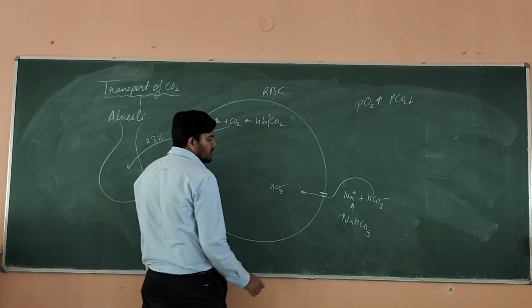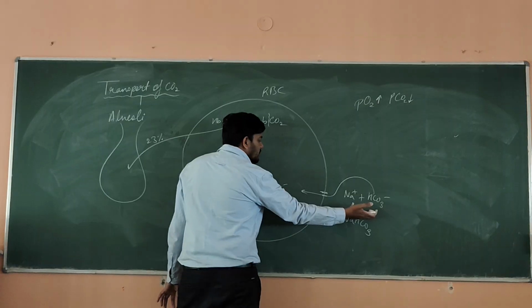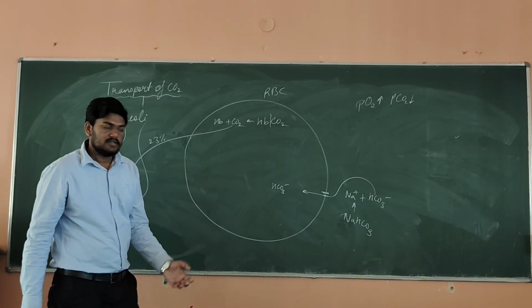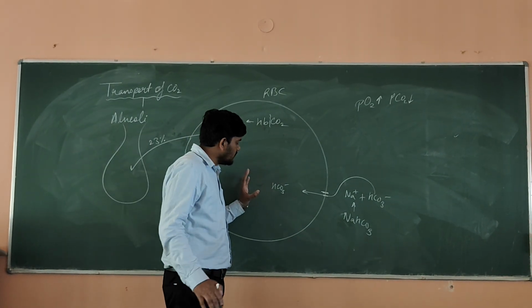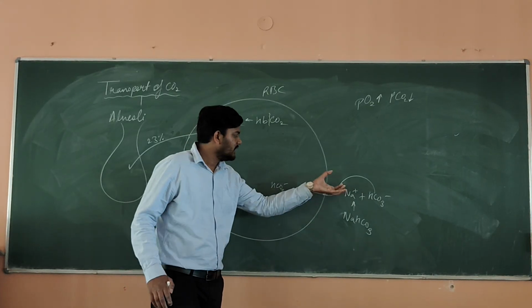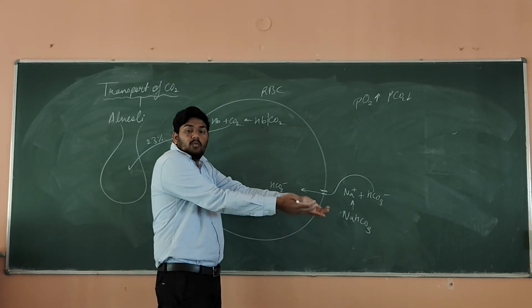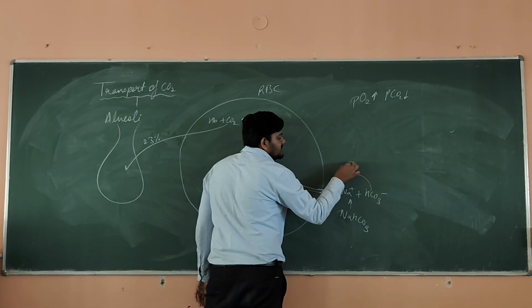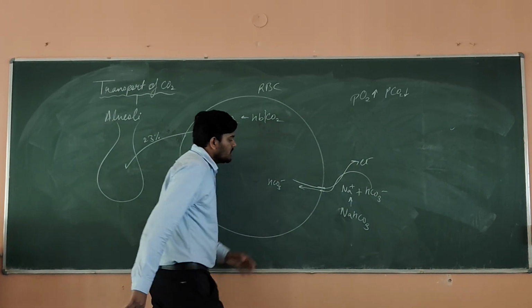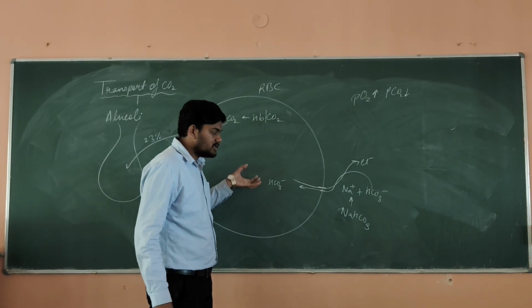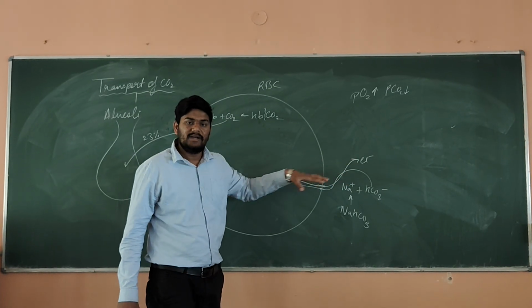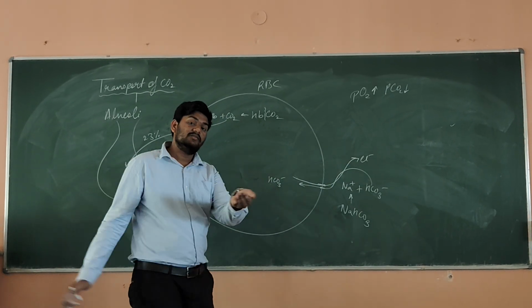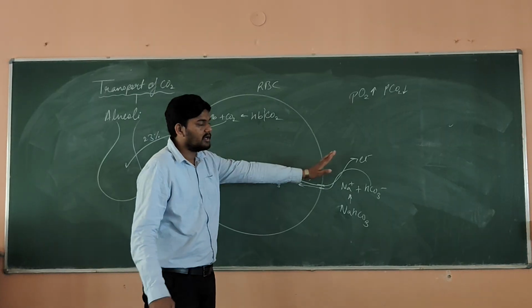What is the next step now? When you are taking the negative ions inside, see, initially at the tissue level you were removing the bicarbonate. Now we are taking the bicarbonate in. It means we are taking more negative ions. So in this condition, we have to remove the excess chlorine, because if you want to take negative ions in, you have to remove some negative ions also to maintain the equilibrium. Whatever chlorine you were taking in at the tissue level, that chlorine we will remove here.